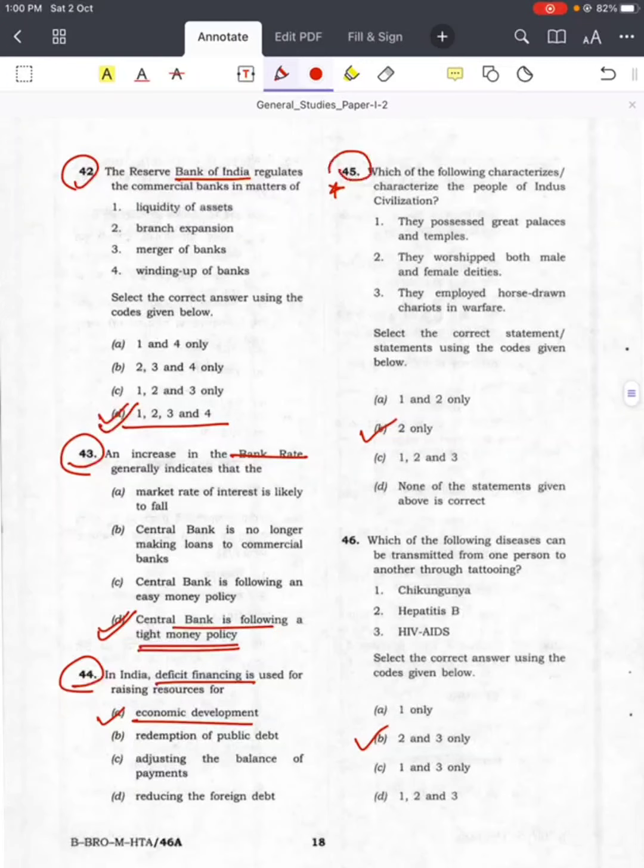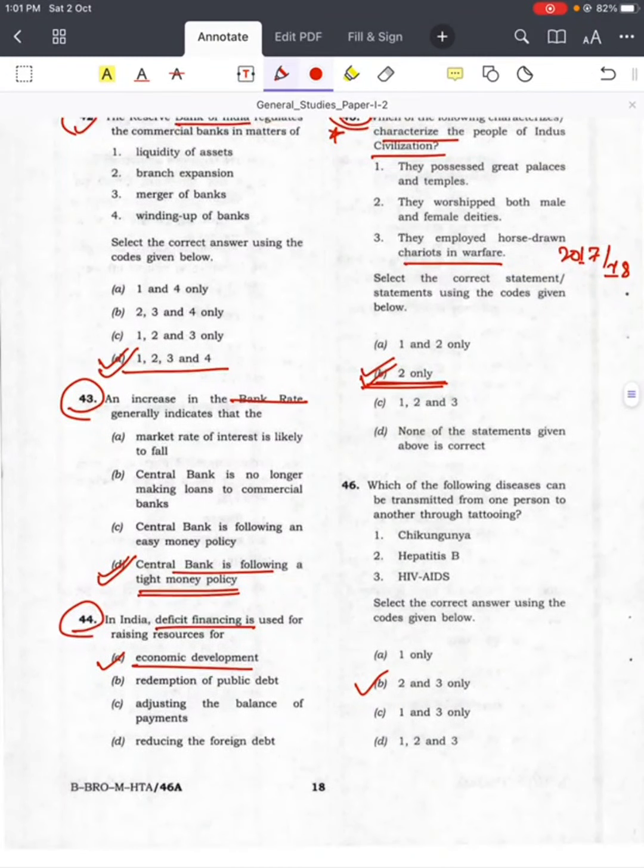Question number 45, which of the following characterize the people of Indus Valley civilization, answer is B, 2 only. And here we will see the third statement, they employed horse-drawn chariots in warfare. So this was asked in 2017 or 18 UPSC prelims, right? So you can see some repetitions. So for 45th, answer is B, 2 only. Question number 46, answer is B, 2 and 3 only.